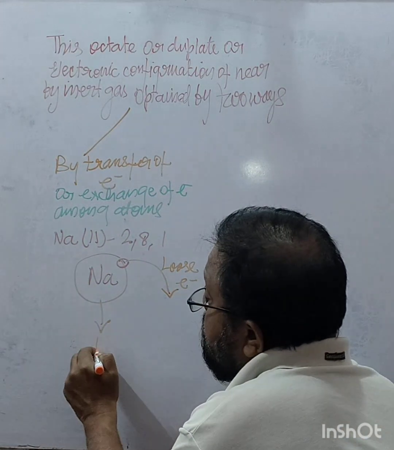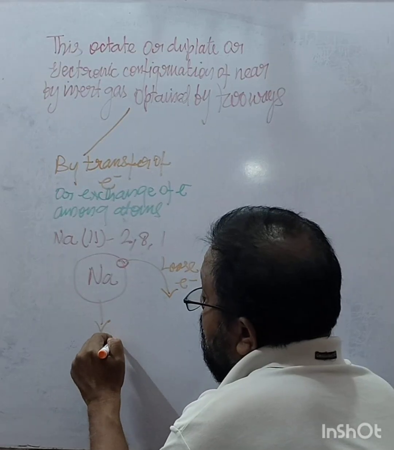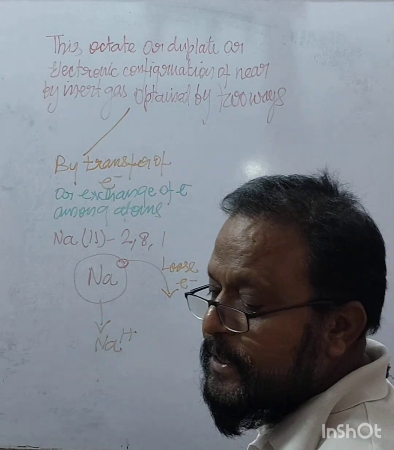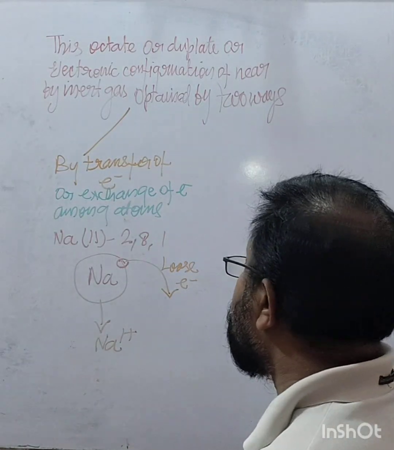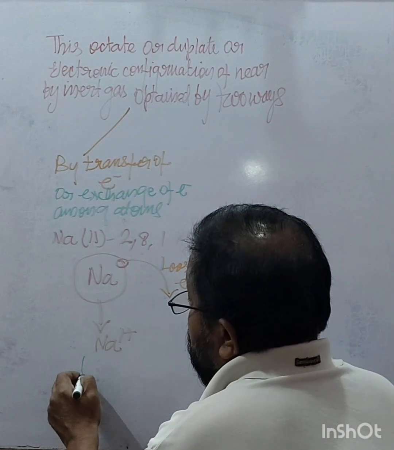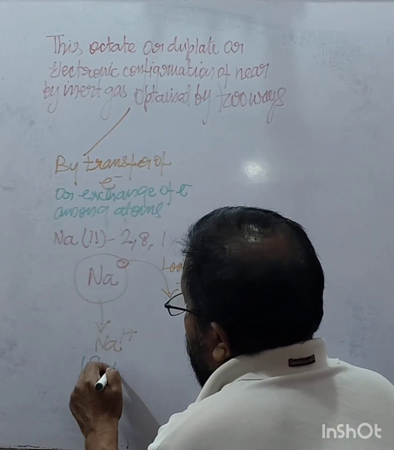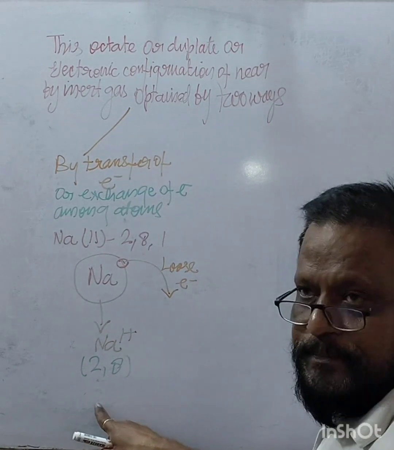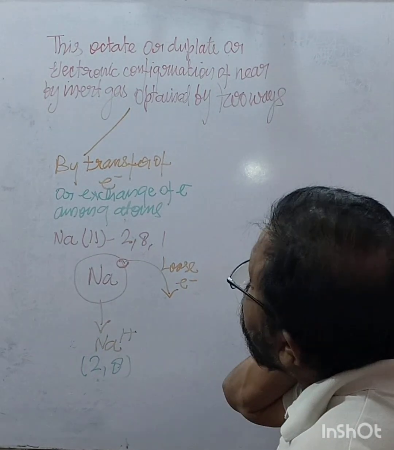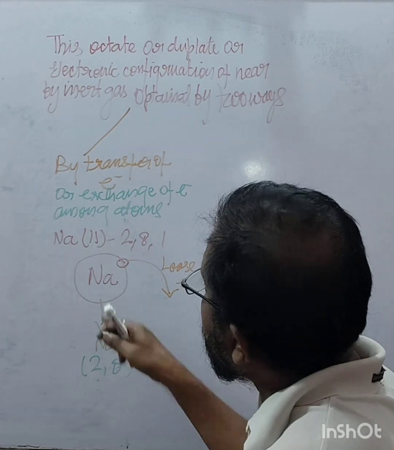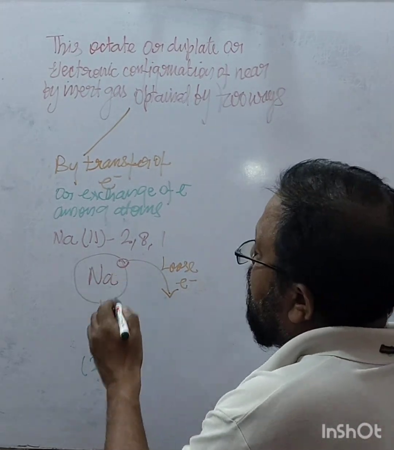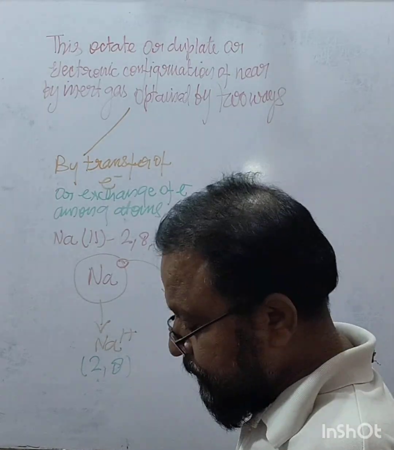So sodium becomes Na plus, and its electronic configuration is 2,8.